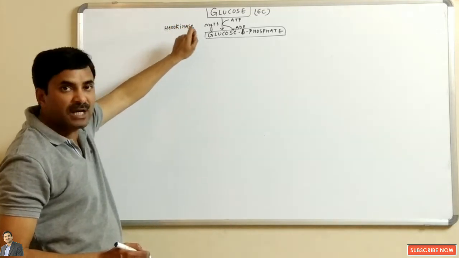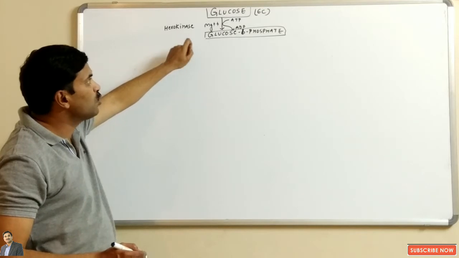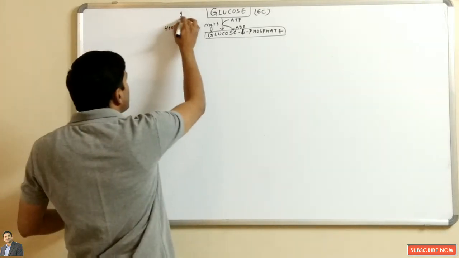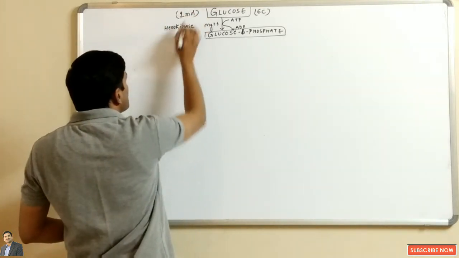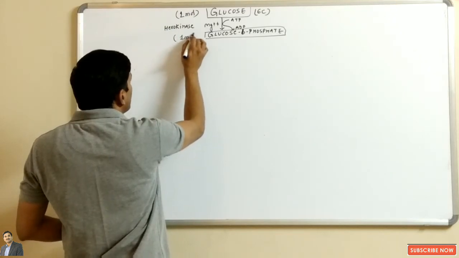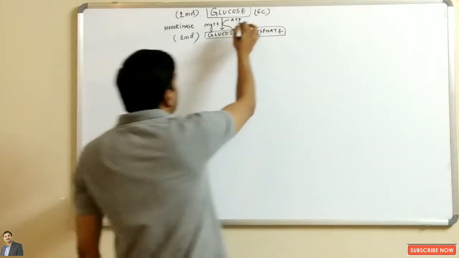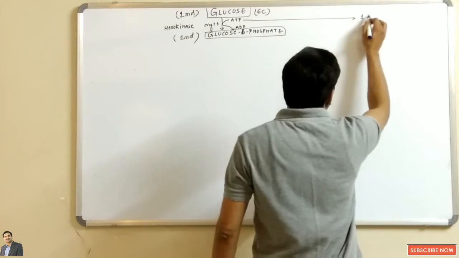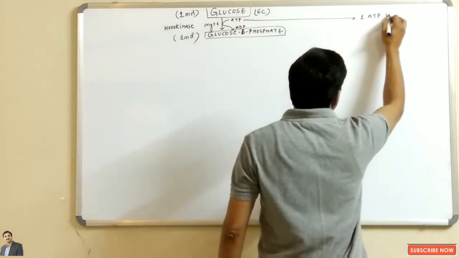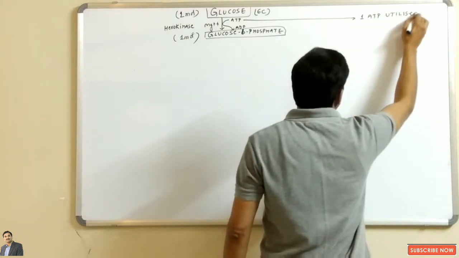So the glucose will be converted into glucose 6-phosphate, right? Here we have taken one molecule, so one molecule of glucose 6-phosphate will be formed, and in this step you can see that one ATP is utilized.